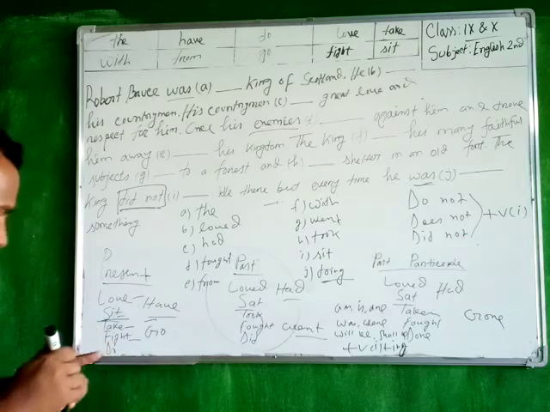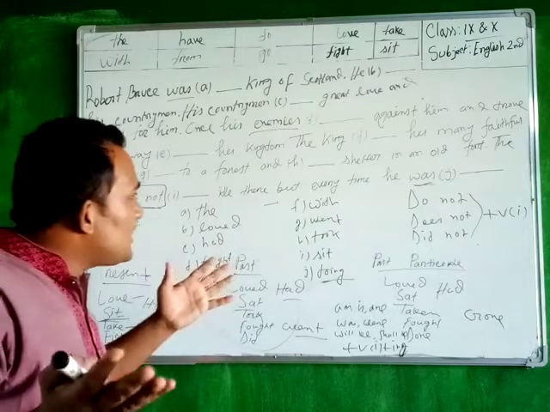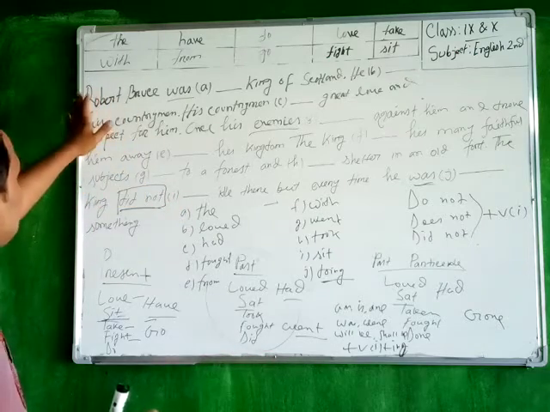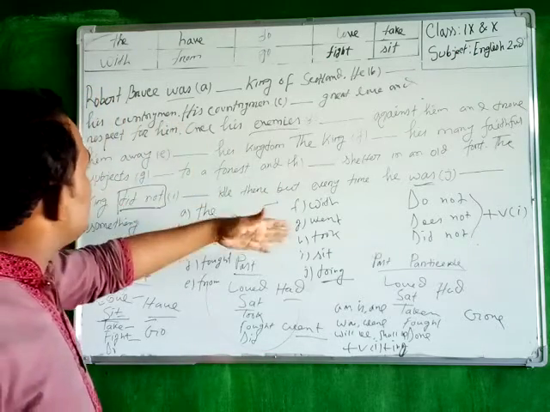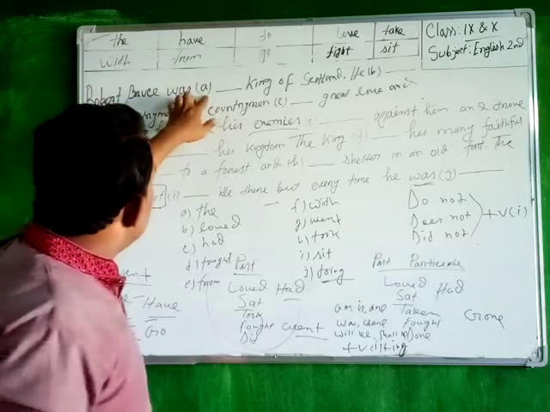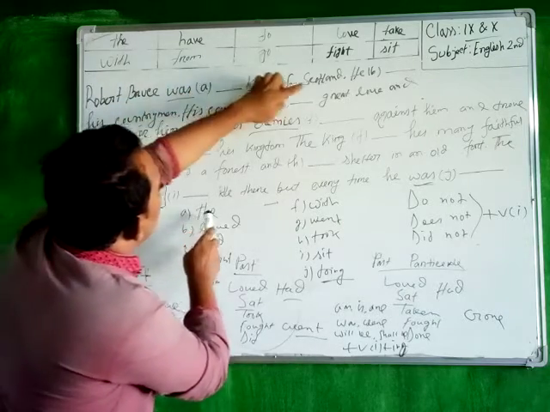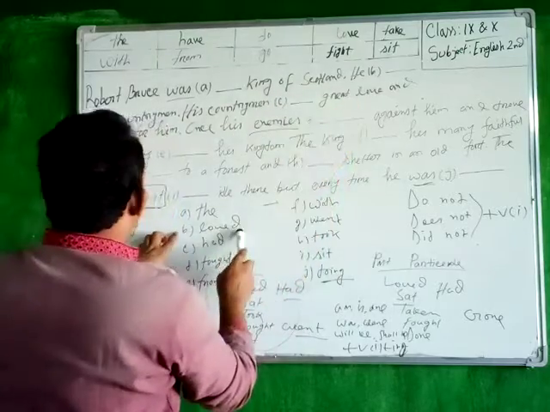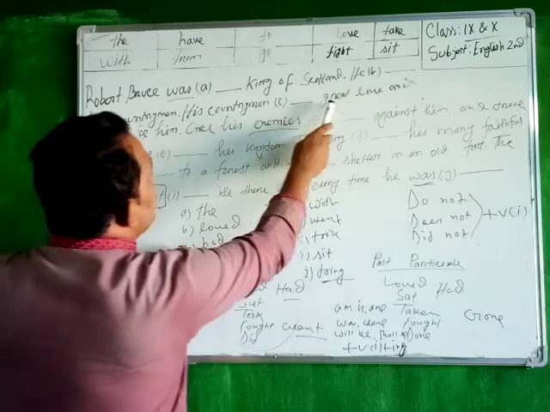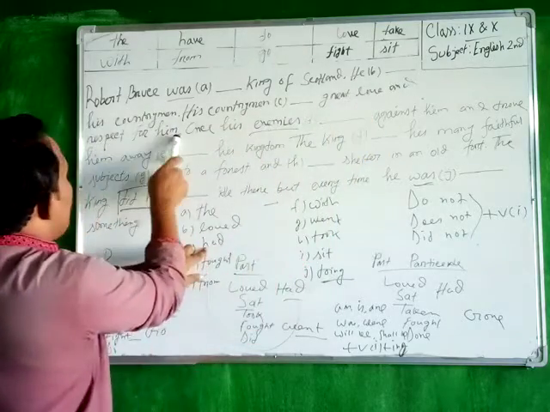So I think that all of you have understood, and you can see that I have solved all the problems. So I am going to repeat it. Robert Bruce was the king of Scotland. He loved his countrymen. His countrymen had great love and respect for him.